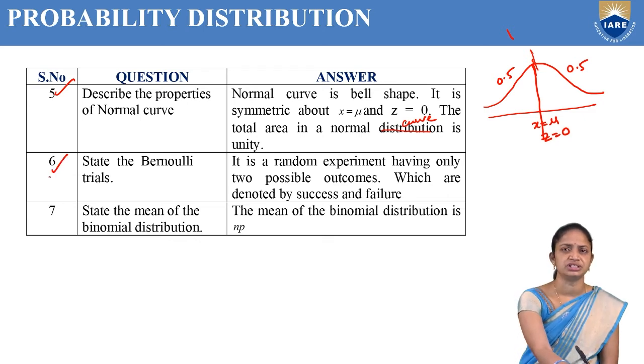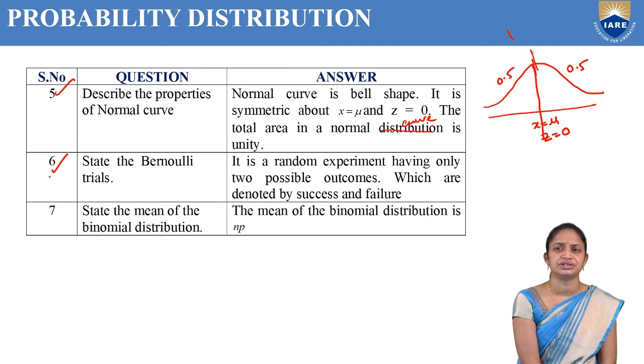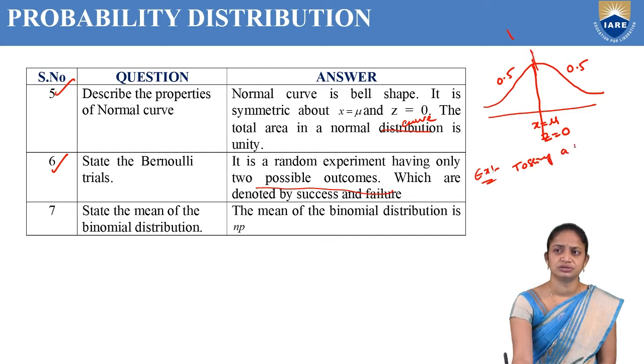Next definition: state the Bernoulli trial. A Bernoulli trial is a random experiment having only two possible outcomes, which are denoted by success and failure. For example, tossing a coin is a random experiment.